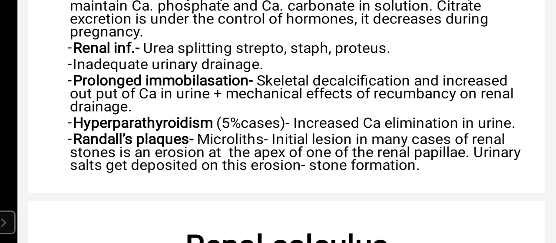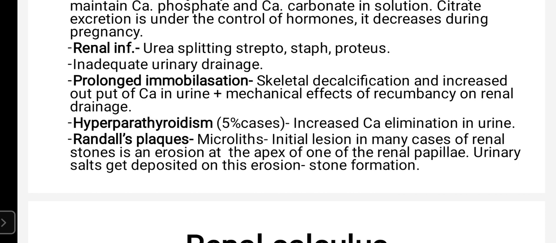When a person is in a prolonged immobilized state, like suppose a patient is having paralysis, he is lying down for a long period of time, it will cause skeletal decalcification, and because of skeletal decalcification there will be increased output of calcium in urine.